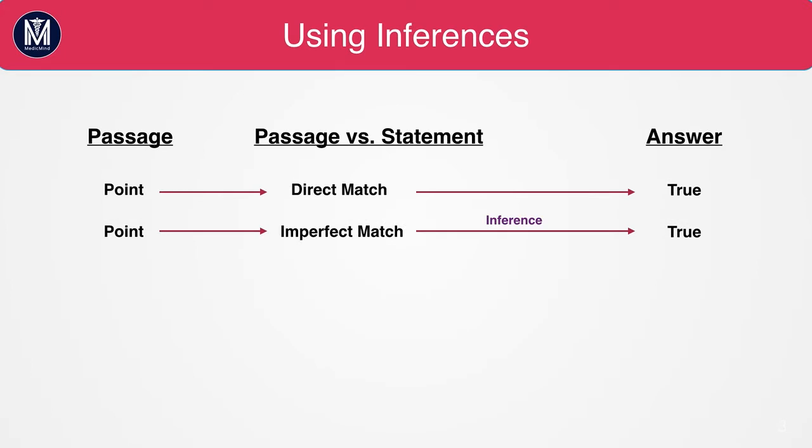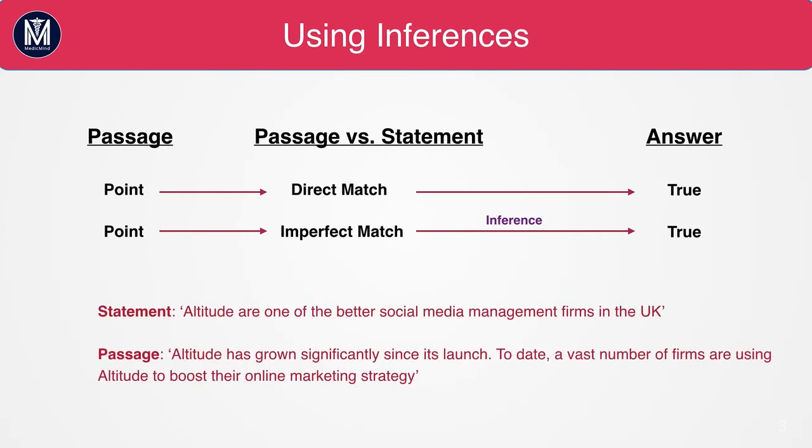In other cases, the passage might be an imperfect match, and you might have to make an inference. If there's enough information in the passage, you might infer and deduct that the answer is true. If there is not enough information, you may not be able to make an inference and have to select can't tell. So going back to an example from lesson 1, Altitude are one of the better social media management firms in the UK. The passage says Altitude has grown significantly since its launch.